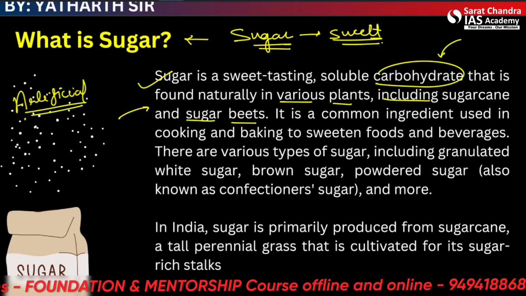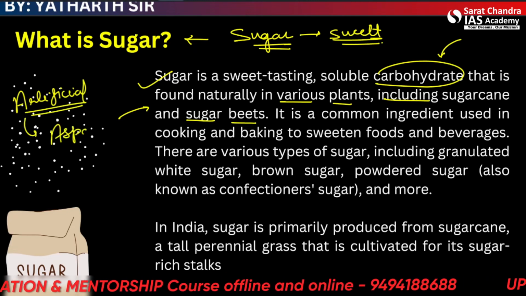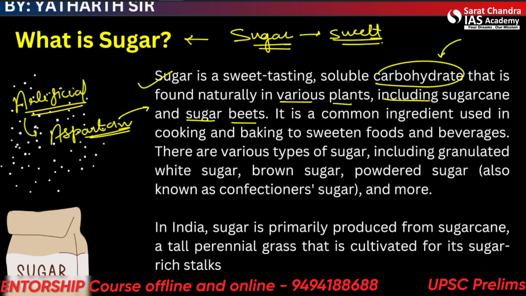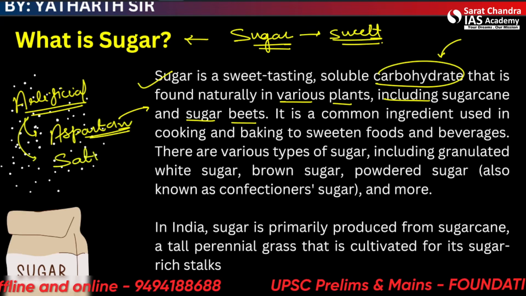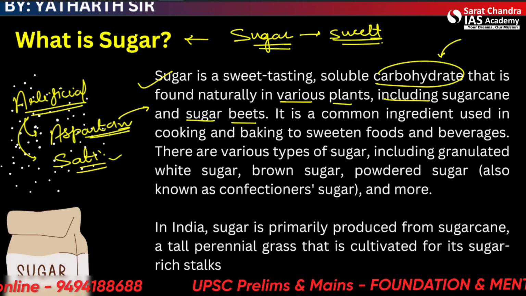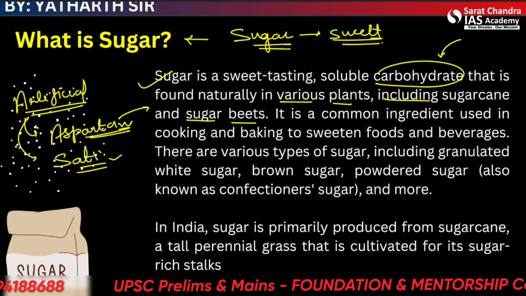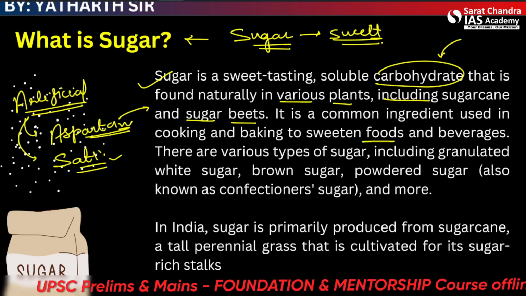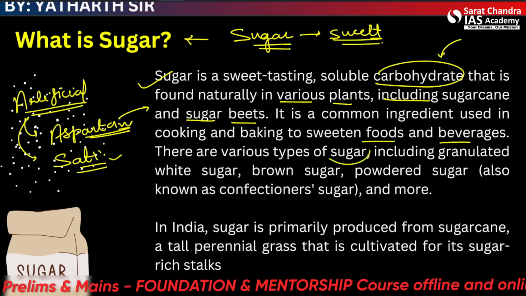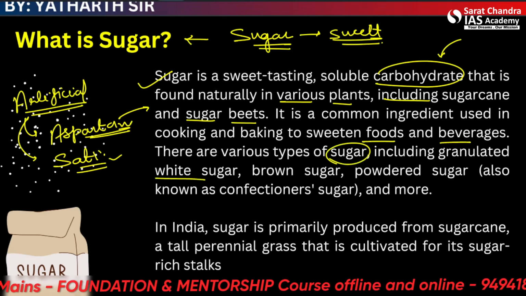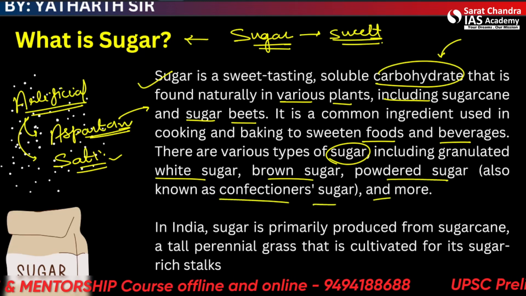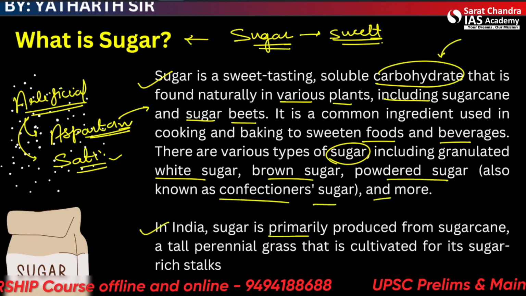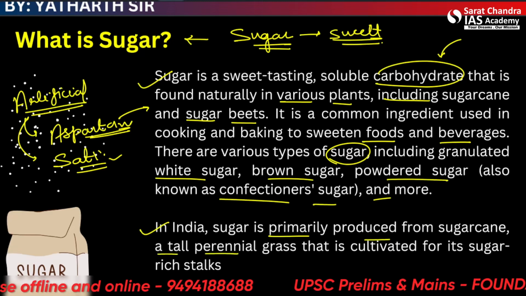One example is aspartame. One kind of another sugar, stevia, is also being used in some healthy products. So it is a common ingredient used in cooking and baking to sweeten foods and beverages. There are various types of sugar, including granulated white sugar, brown sugar, powdered sugar, also known as confectioner sugar, and more. In India, sugar is primarily produced from sugarcane, a tall perennial grass.